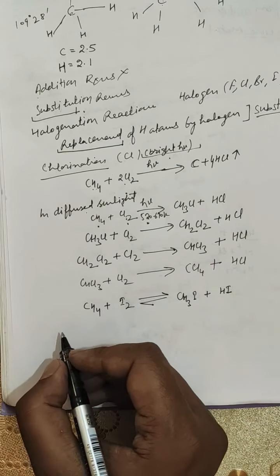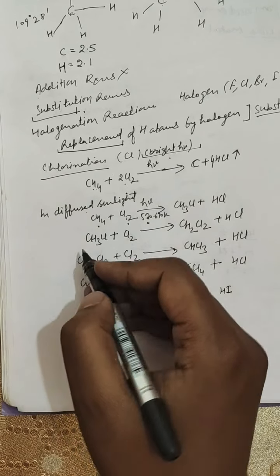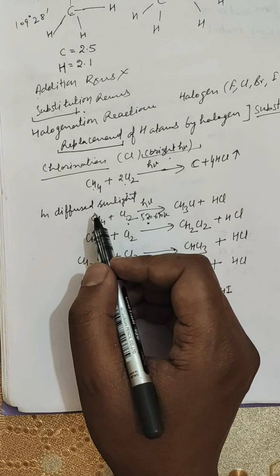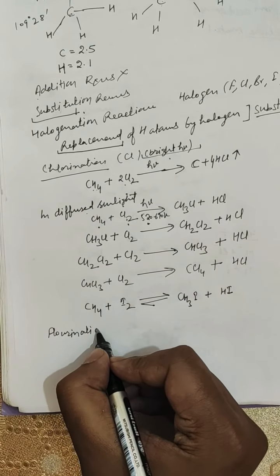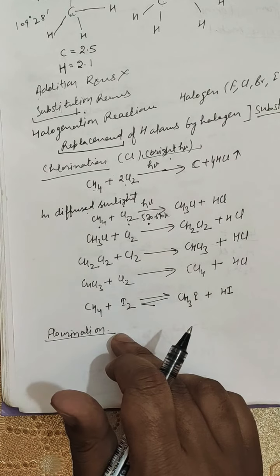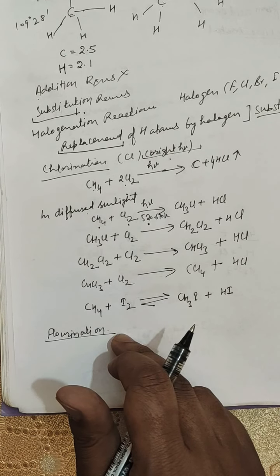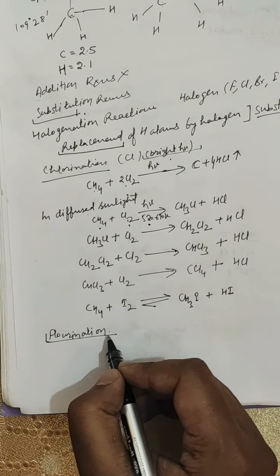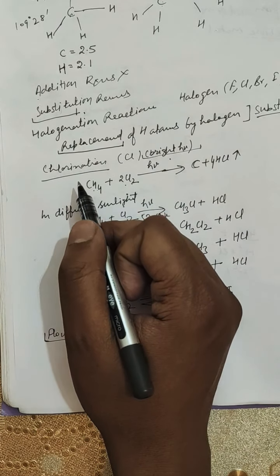So that was chlorination. Next was iodination. Bromine also reacts in a similar manner as chlorine reacts with methane. And last is fluorination. Fluorination means addition or substitution of fluorine. The fluorination of alkanes is a very explosive reaction and involves extensive cleavage of carbon-carbon bonds. However, it can be made less violent by mixing with an inert gas such as nitrogen. So fluorine is very reactive, more reactive than chlorine with the alkanes.